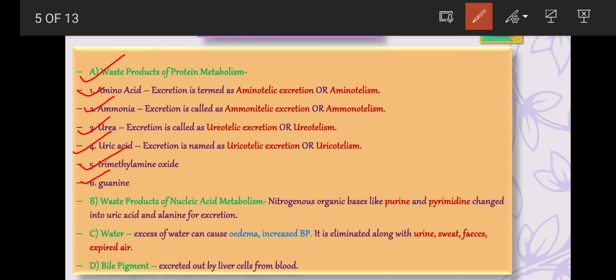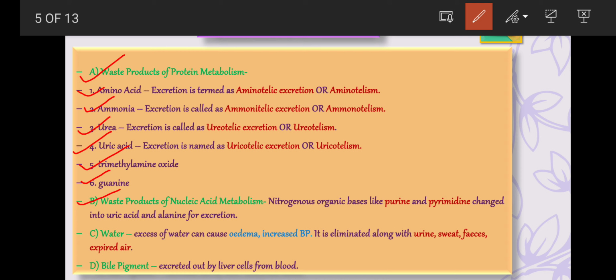Now the waste products of nucleic acid metabolism. The purines and the pyrimidines are absorbed from the intestine into the blood in the form of nitrogenous organic bases. About 5% of the total excretion of the body accounts for these substances. In man, purine is converted to uric acid and pyrimidine into alanine for the process of excretion.